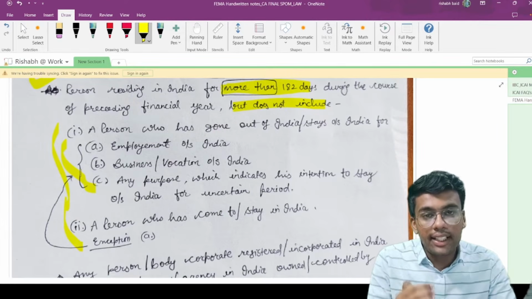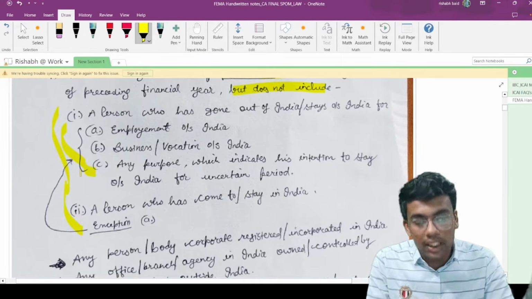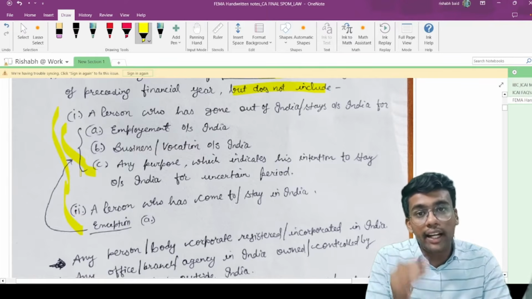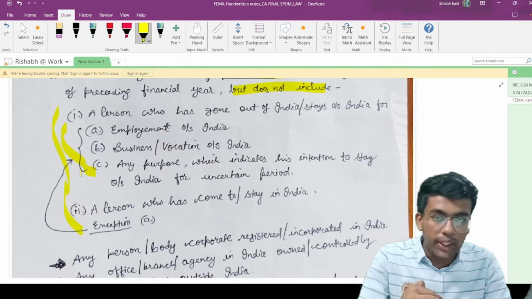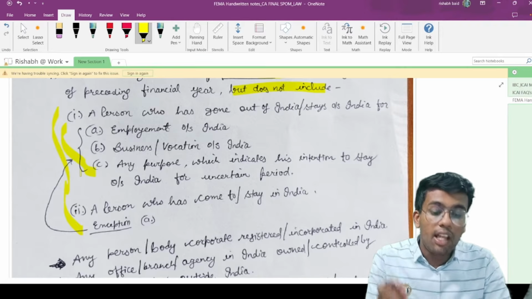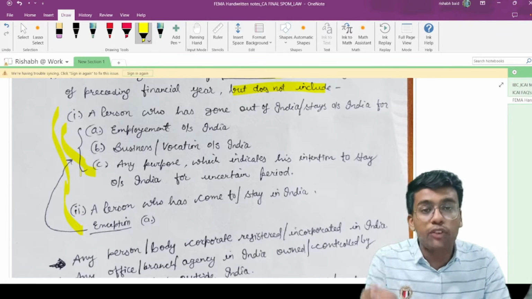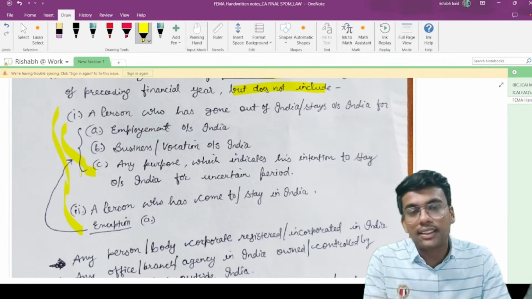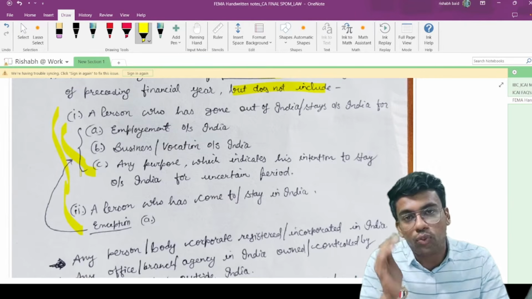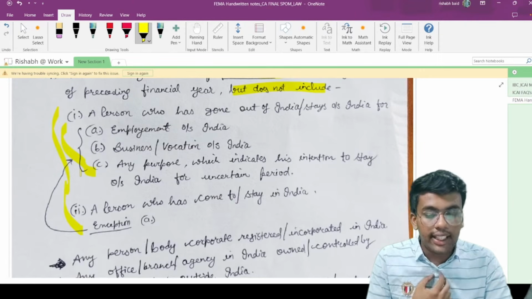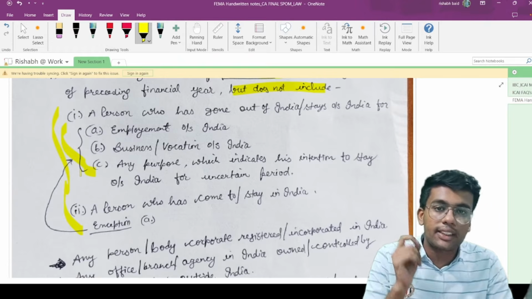But again, there is also an exception given to this particular point, which says that if a person from outside India has come to India for the purpose of employment, for the purpose of business or vocation, or for any other purpose which indicates his intention to stay in India for a period of more than 182 days, in such a case, such person would be regarded as person resident in India.